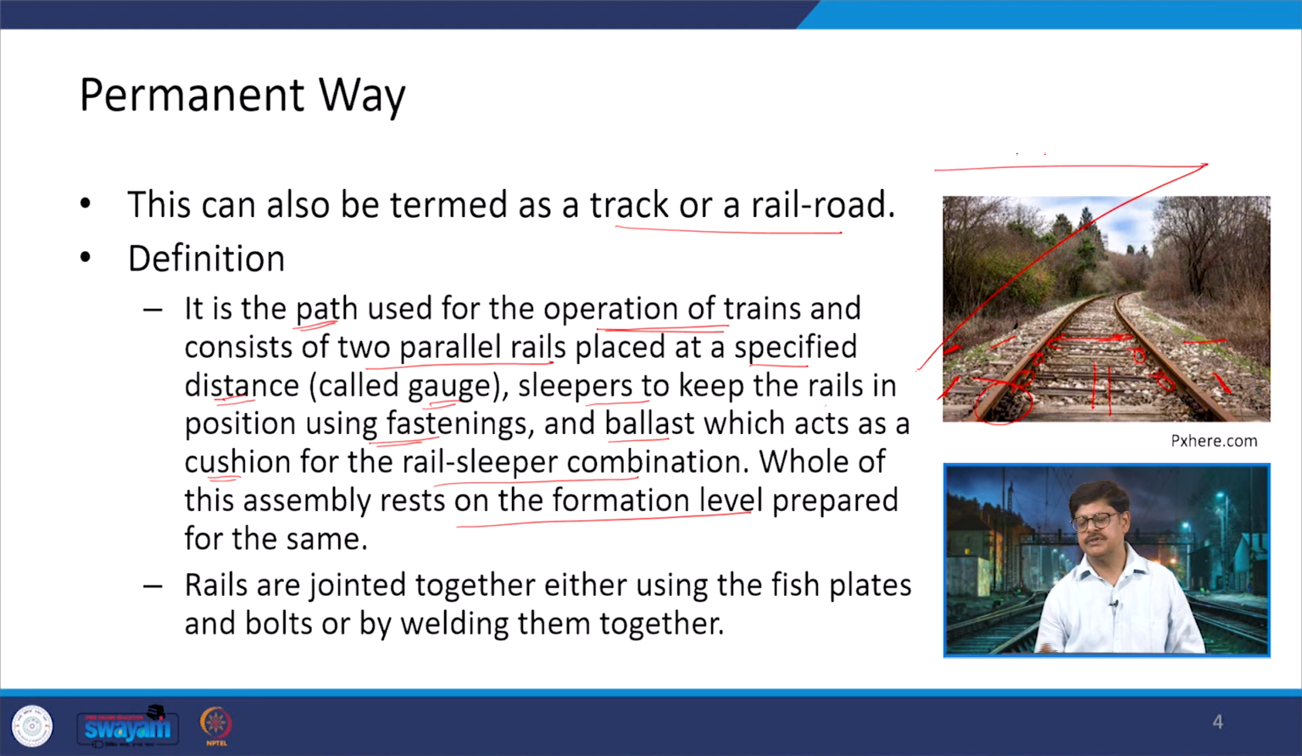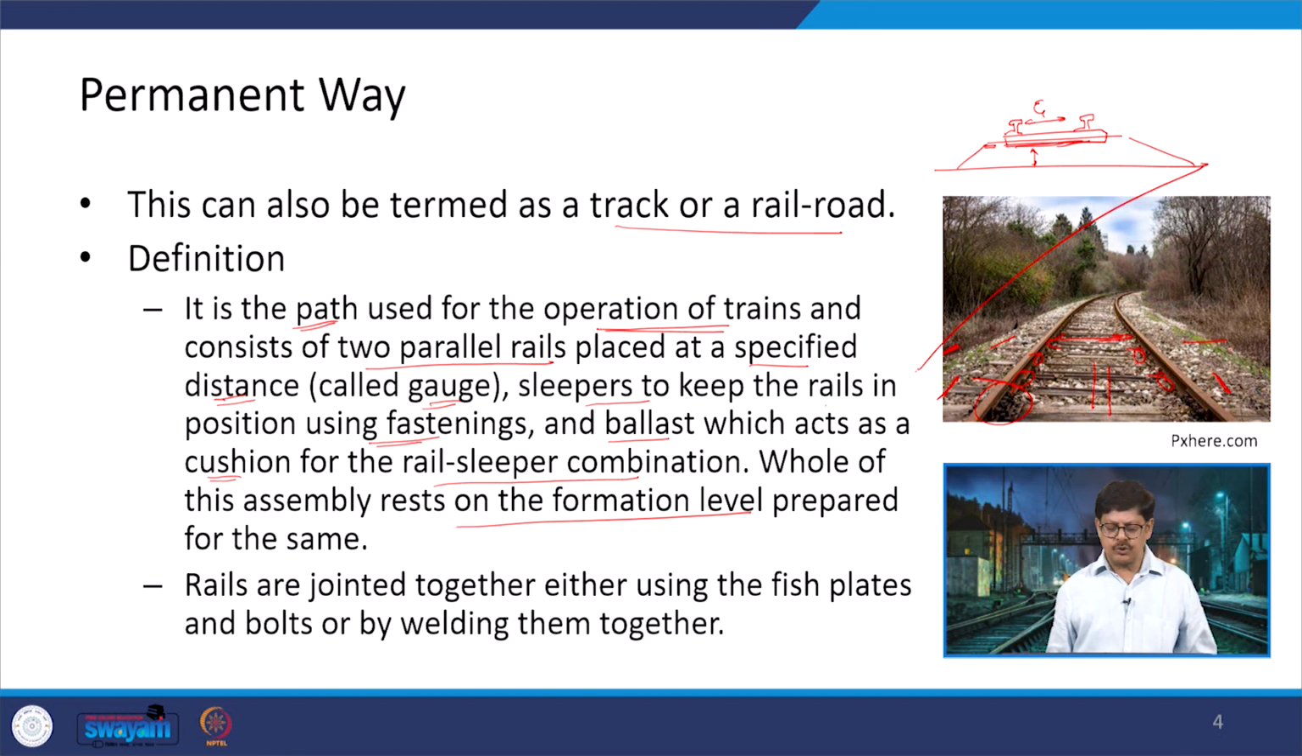So, you have a formation level, at the top of that you have a ballast cushion, and in this ballast cushion you have placed the sleeper, which is embedded. The cushion is here with some extra packing on the sides of the ballast, and at the top of that the rail is provided, where the two rails are at a specified distance which is defined as gauge, and that is how this particular permanent way is created.